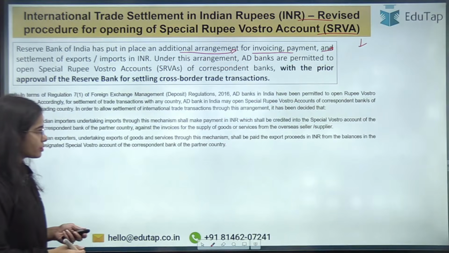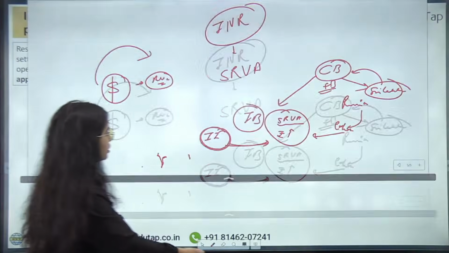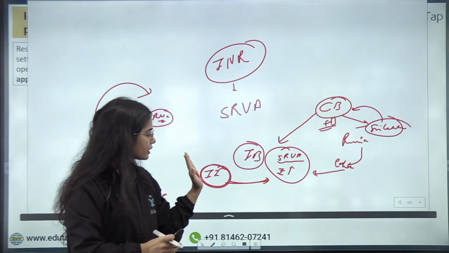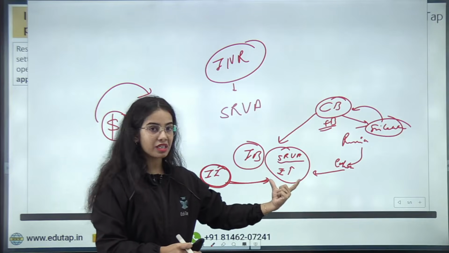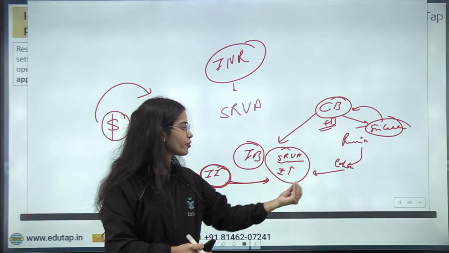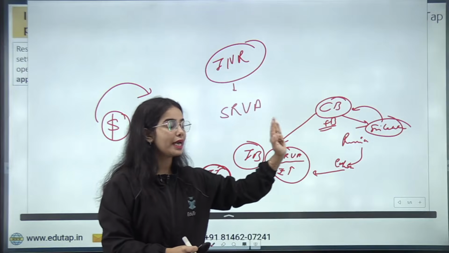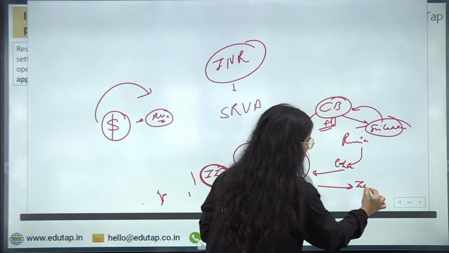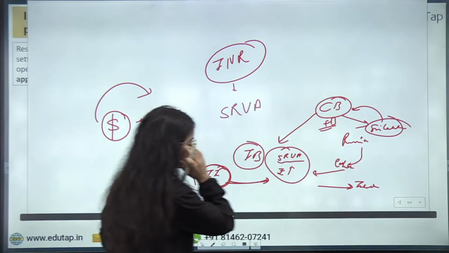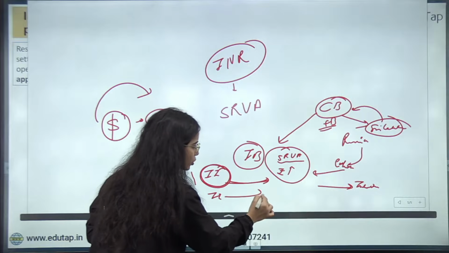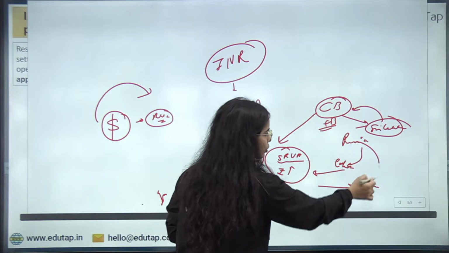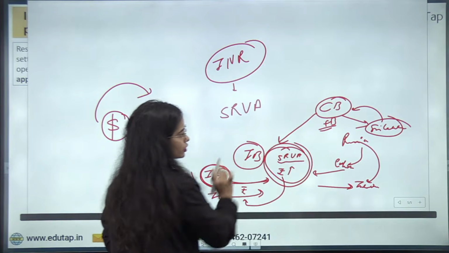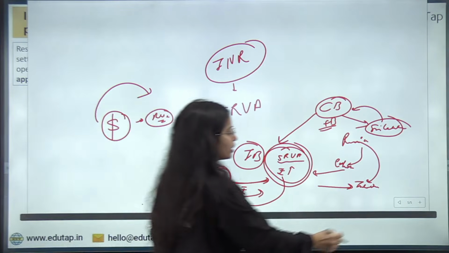Okay, and this was the idea. So now it is said that the Indian importers will pay in rupees, and these rupees will go to the special rupee Vostro account of the correspondent bank. Okay, now when Russia is importing from India, let's say Russia is importing clothes from India, and the Indian exporters are exporting, the Russian importers will pay in rupees through their special rupee Vostro account. So this is the idea of the special rupee Vostro account.